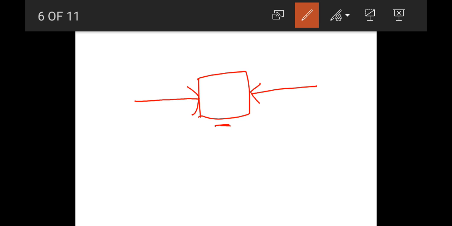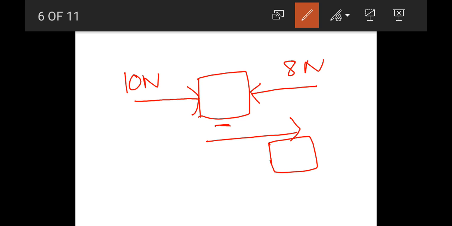Now let's say you are applying 10 Newton force and your friend is applying 8 Newton force. Now you have 2 Newton force more, so this box will shift in this direction. In this case there is a change in position of the box, so the net force is not 0.